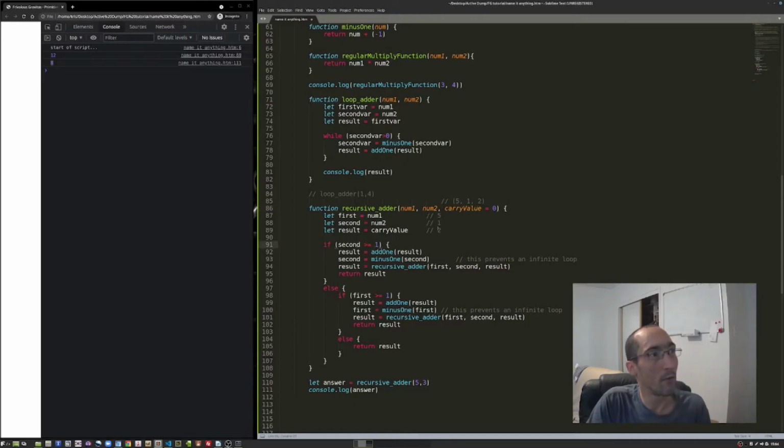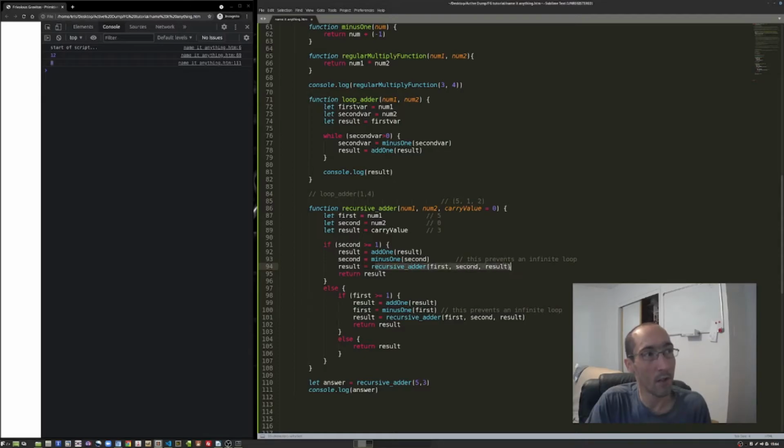Second greater than or equal to 1. Yes, 1 is equal to 1, so we're good there. Result, we'll add 1 to it. So now result equals 3. Second is going to be 0 because we want to make sure that our script eventually stops looping. So this was our failsafe. As second is decremented, then this if statement will stop getting caught every time we call this function.